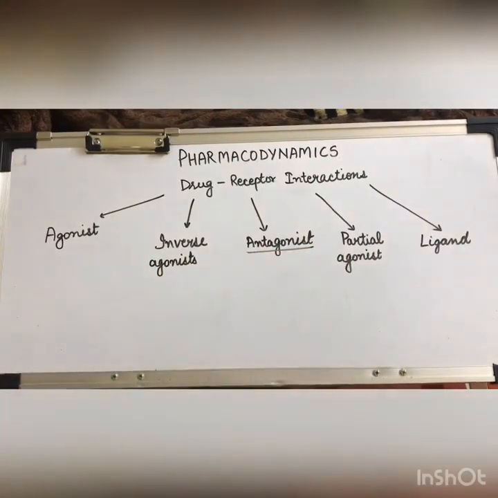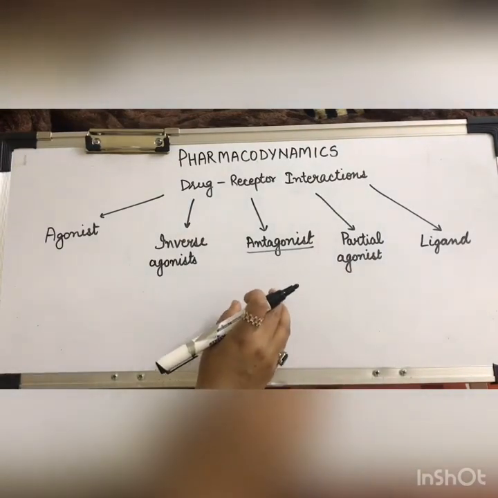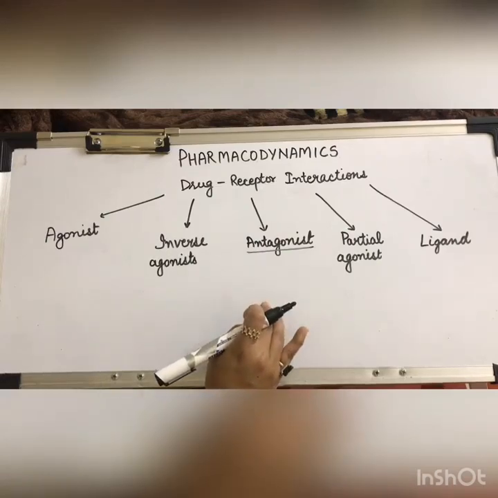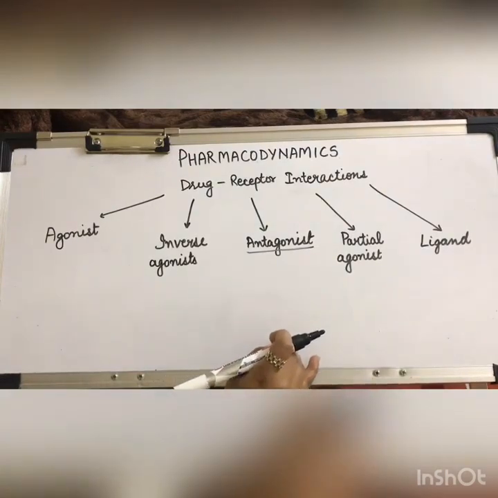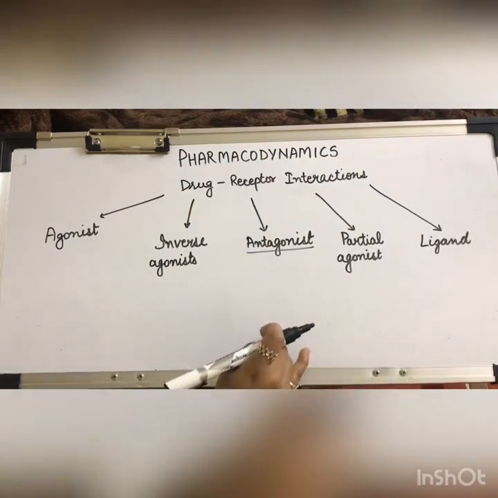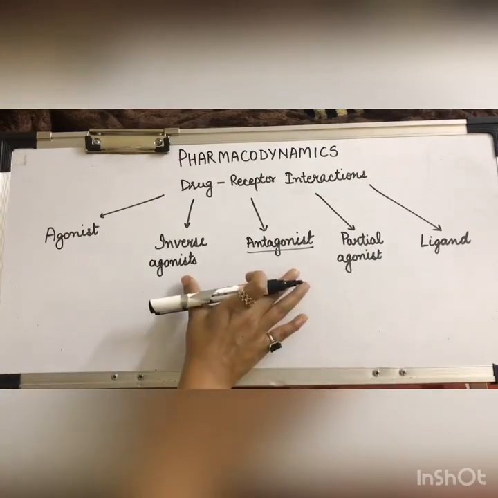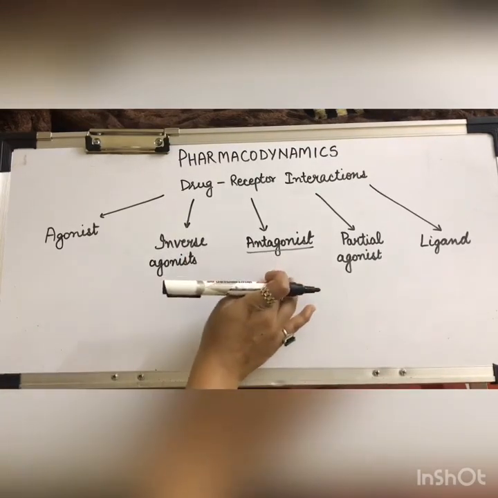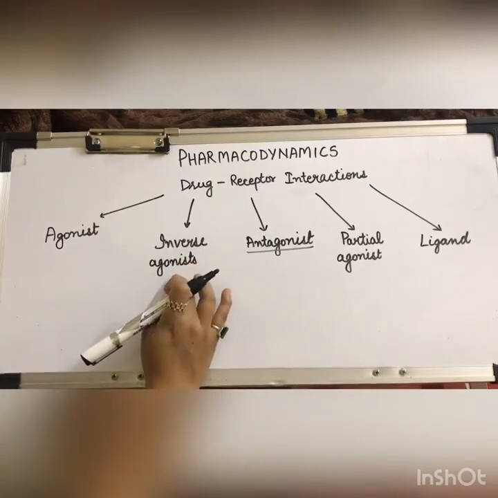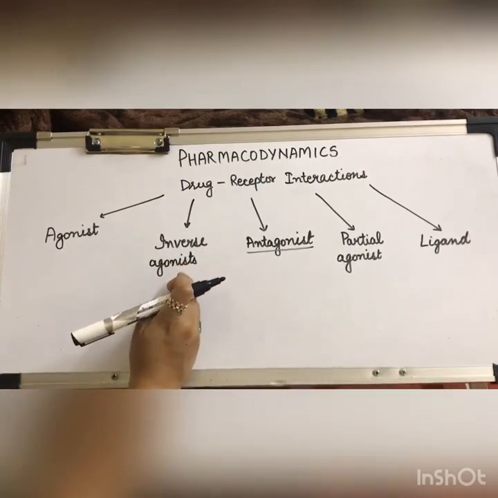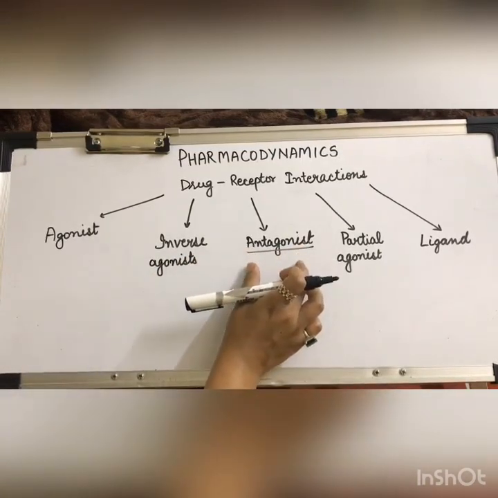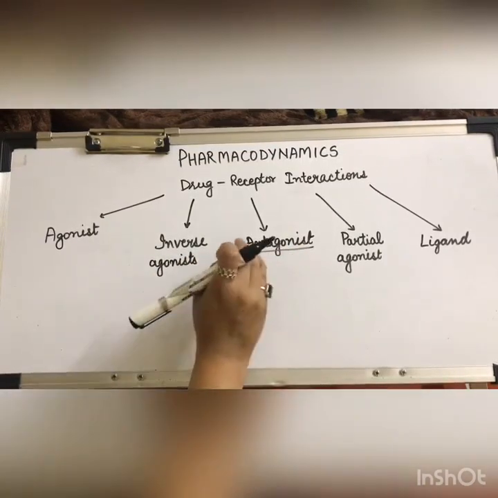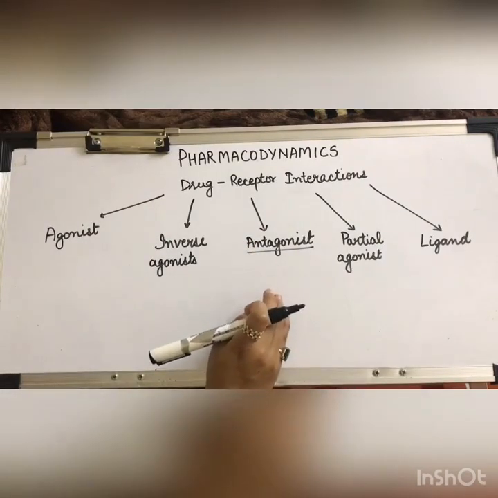Next is antagonist. An antagonist is an agent which prevents the action of the agonist, and it will not allow the subsequent response, and it will not produce any response. The difference between inverse agonist and antagonist is that the inverse agonist produces the opposite response to the agonist, but the antagonist prevents the response of the agonist and does not produce any response of its own.